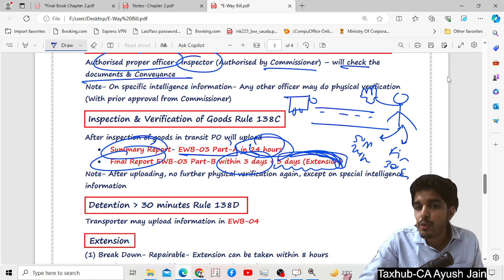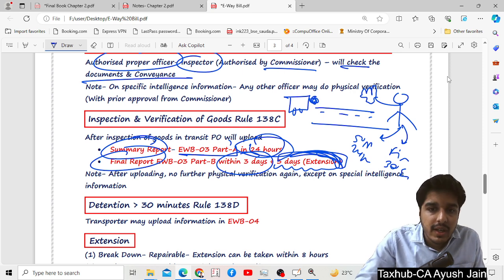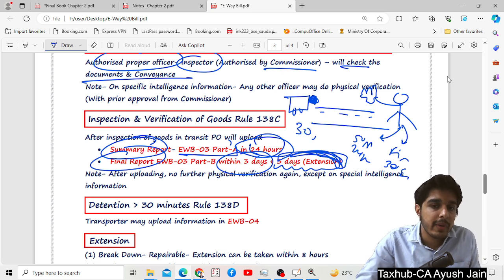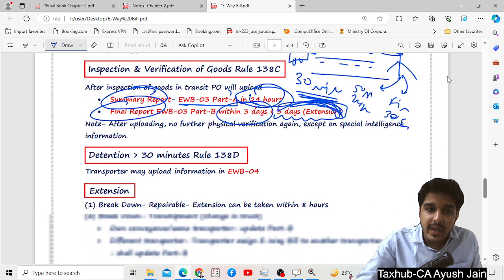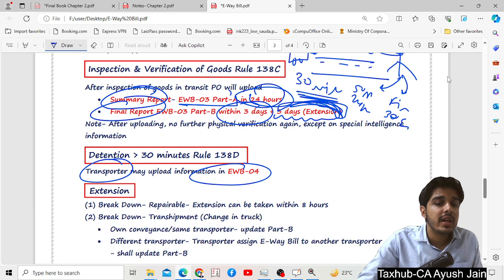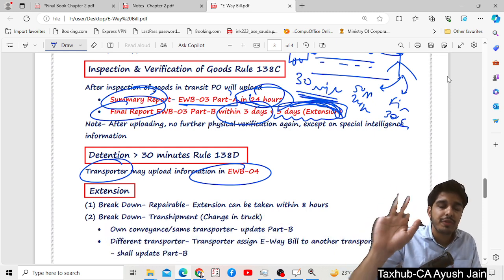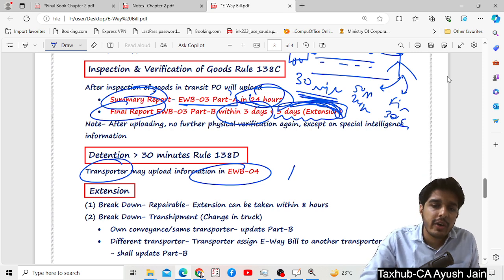Now suppose that the proper officer is detaining you for more than 30 minutes. So what you can do, the transporter may upload the information in EWB 04 that this officer has detained me for 1 hour or 2 hours.